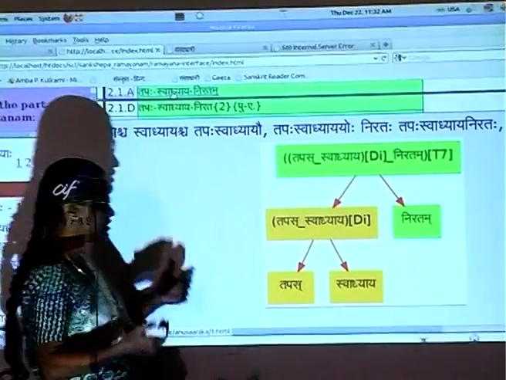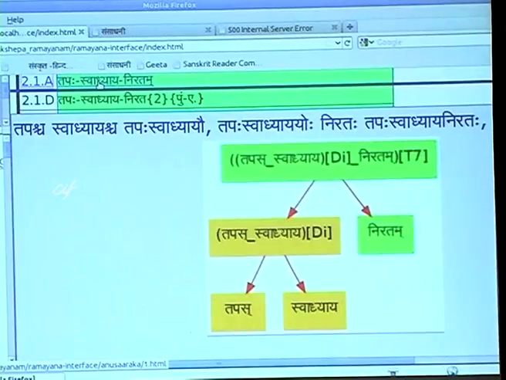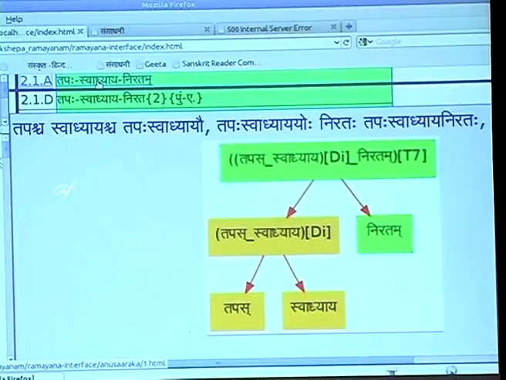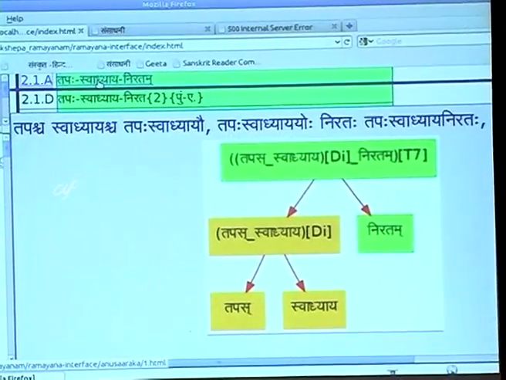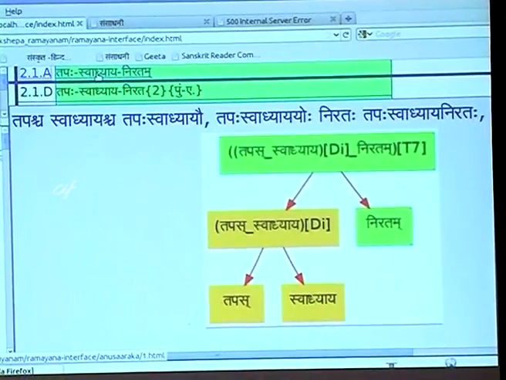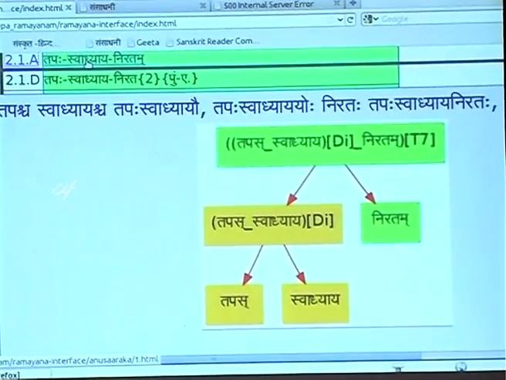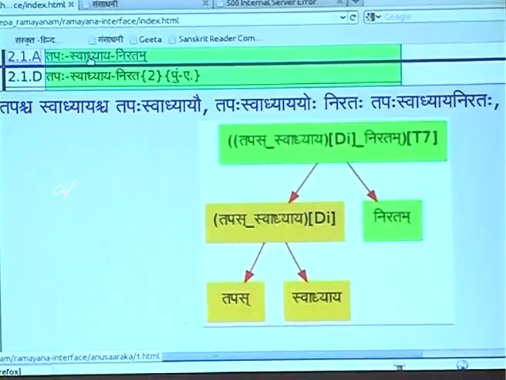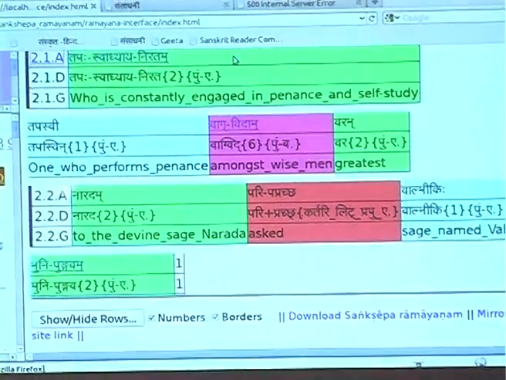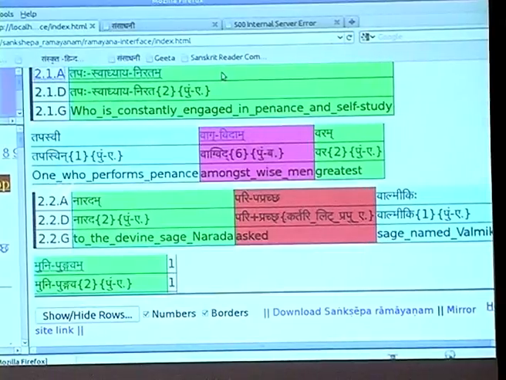Tapas and Svadhyaya are grouped together by Itaretara Dvandva. We get Tapasvadhyaya. And then Tapasvadhyaya and Niratam are joined together. The underlying compound is Saptami Tatpurusha, and we have Tapasvadhyaya Niratam. So once we have the meanings of the components and the meaning of the complete compound, we can understand the meaning of the complete shloka.